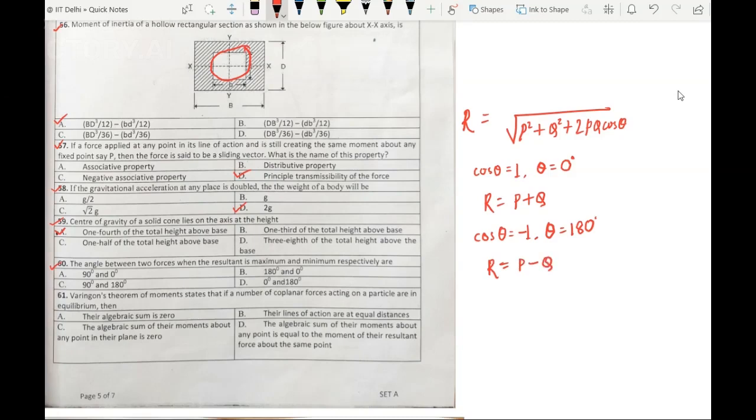So for maximum case, if this is my P force, then the force Q also acts in the same direction, so the angle between the two is 0 degree. And for minimum case, if this is my P force acting in this direction, then the force Q must act in the opposite direction, so the angle between the two is 180 degree. So our answer is option D.